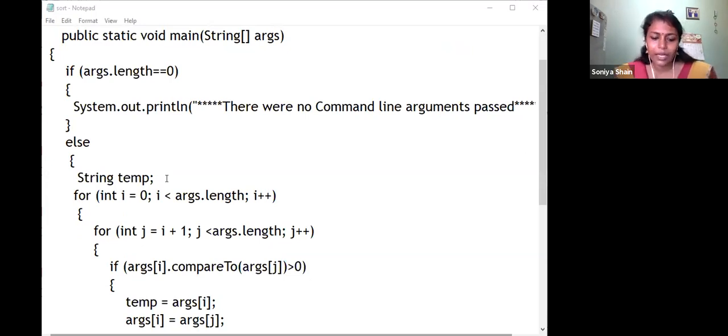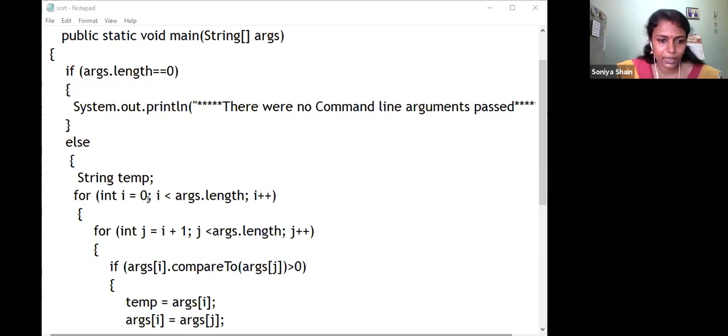You store the first value in the temporary variable, then the first variable is vacant. At that time, you store the second value in it. Finally, you store the temporary value in the second variable. Like that, using a temporary variable only, you can interchange two values. The same concept I have used here also. Here they are strings because command line arguments are strings, so as strings only they are there. So the temporary variable I also declared as a string.